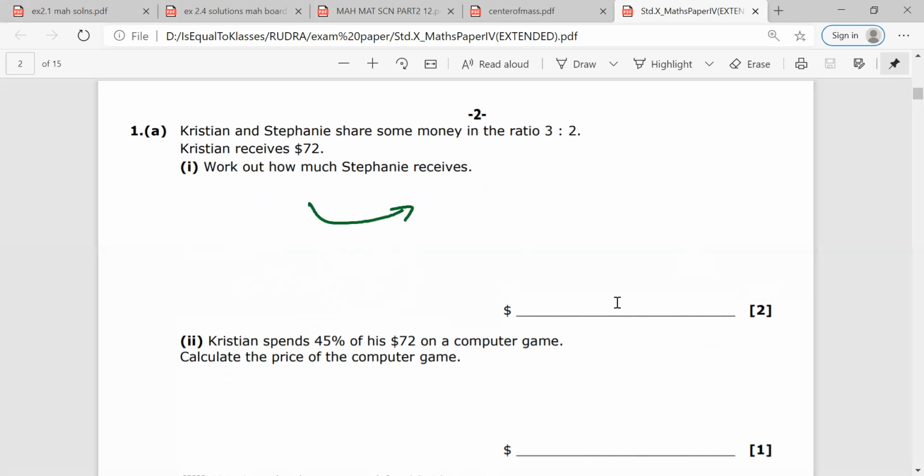Okay. So 45% of 72, whatever value you will get, would that be the answer? No, sir. Why?